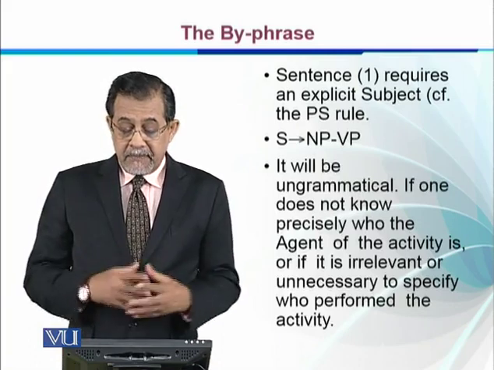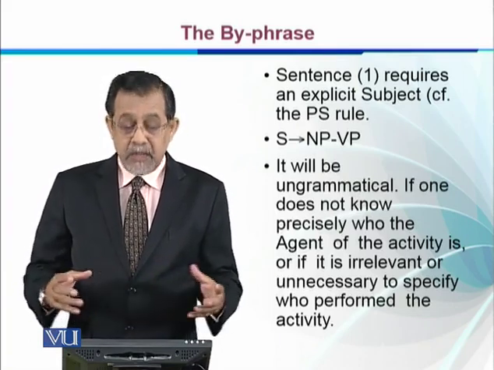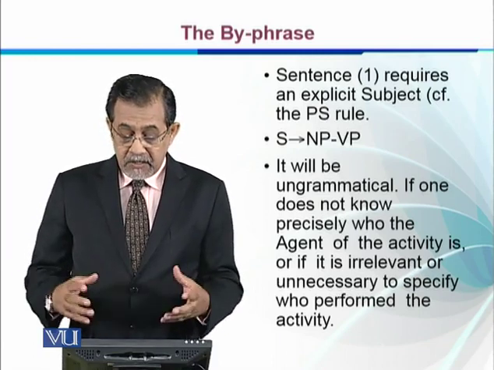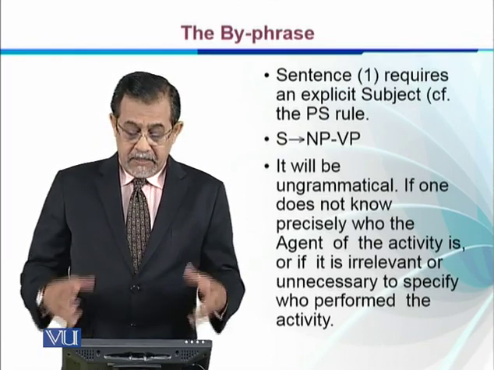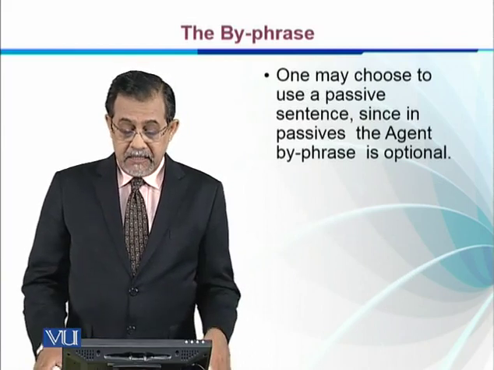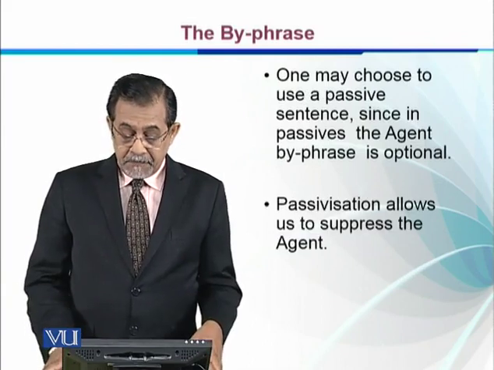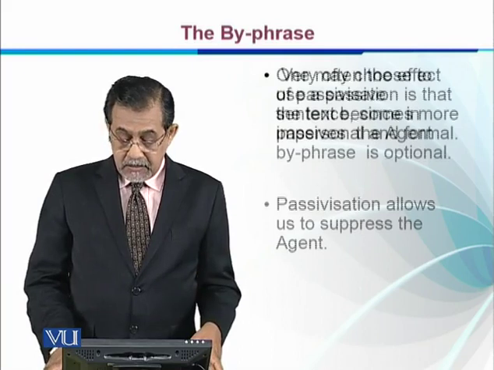It will be ungrammatical if we do not have a noun phrase. If one does not know precisely who the agent of the activity is, or if it is irrelevant or unnecessary to specify who performed the activity, one may choose to use a passive sentence, since in the passive the agent by phrase is optional. Passivization allows us to suppress the agent.